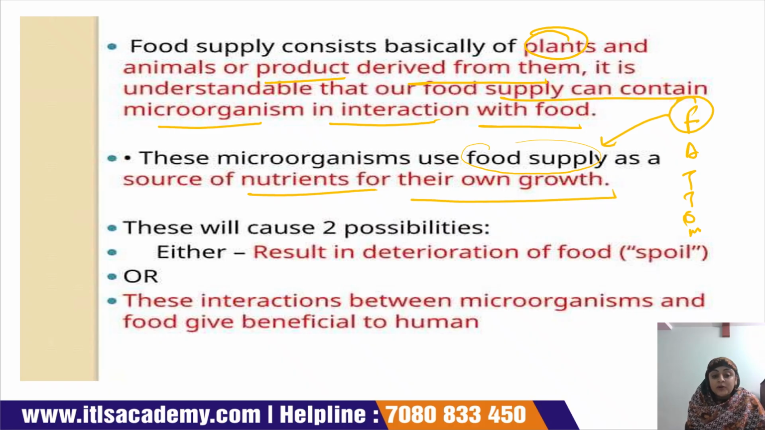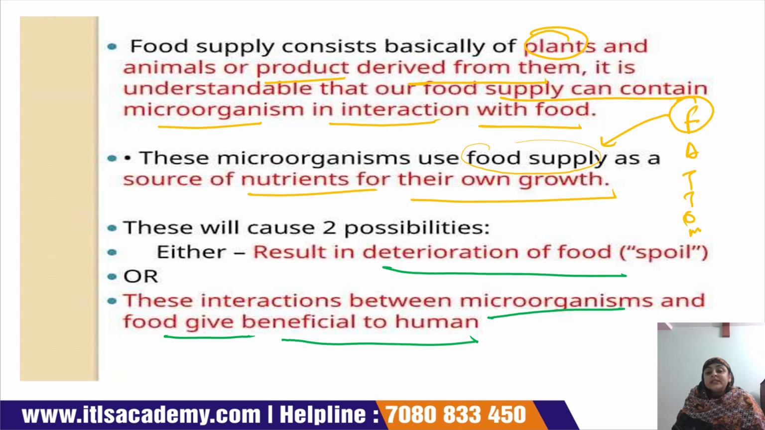This will cause two possibilities: either it results in the deterioration of the food. Okay, suppose the microorganisms survive in the food product, or use the food product as a source of their own nutrients; either deterioration of the food product takes place, or this interaction between the microorganism and food gives a benefit to the human being. See, microorganisms are also of two types: one is beneficial and one is harmful. When harmful bacteria interact with the food product, they deteriorate it, or you can say they spoil the food product.